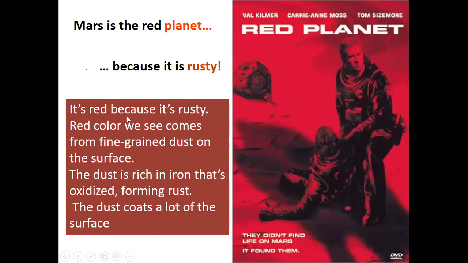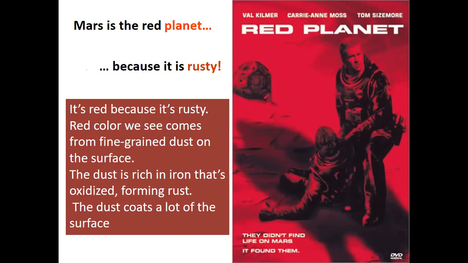Why is it red? It's red because it's rusty, right? The rustiness is coming from fine grained dust. Sorry, I mentioned it incorrectly earlier. It's not granite, it's grain dust, like tiny, tiny pieces.